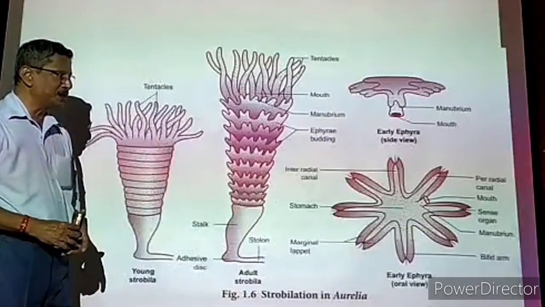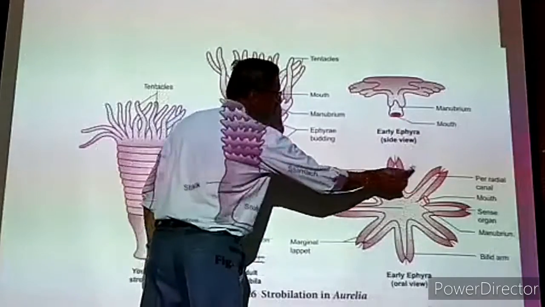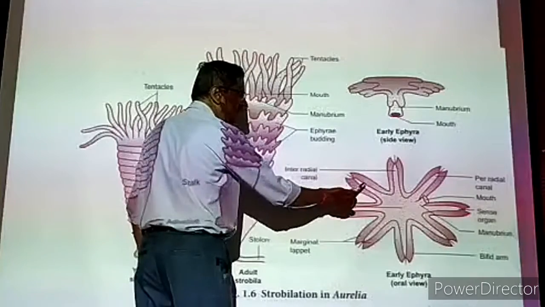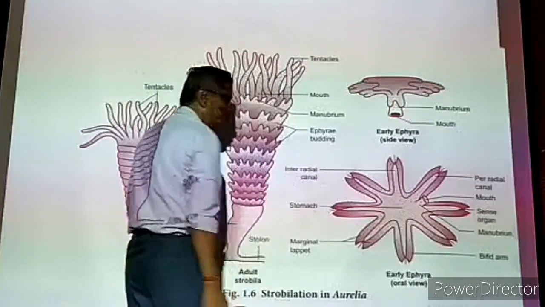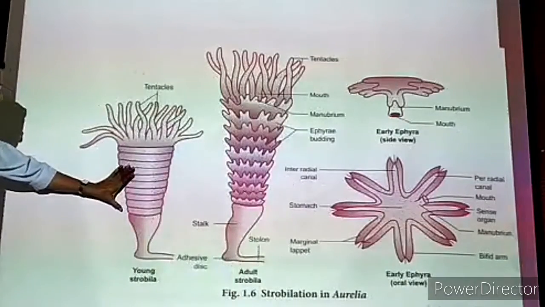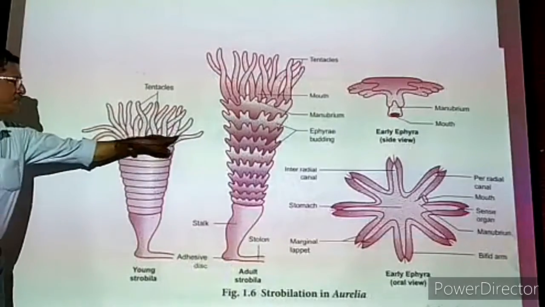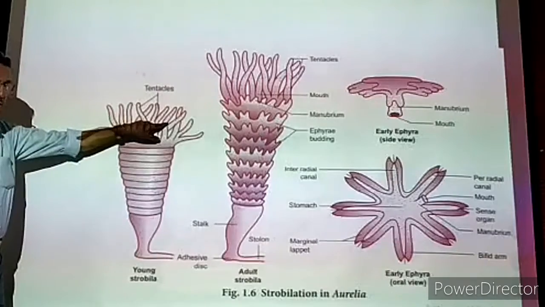What is the meaning of strobilation? The entire body will have a lot of arms present. In any part of the body, maybe ventral side or dorsal side, one small bud-like projection will be formed. It is enlarged. That is, from the part, one small bud-like funnel-shaped structure with tentacles will be produced.